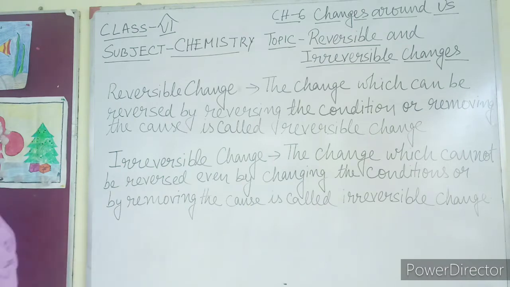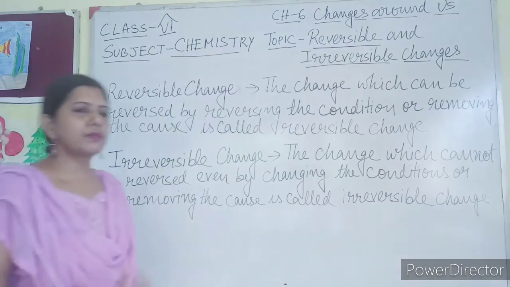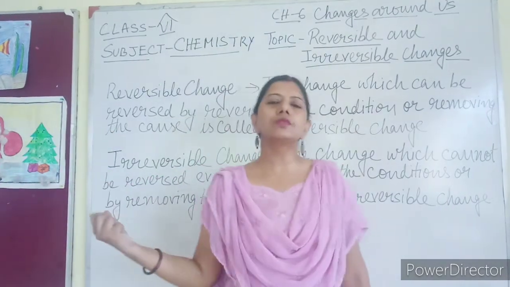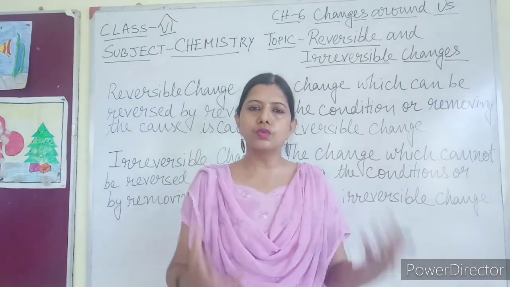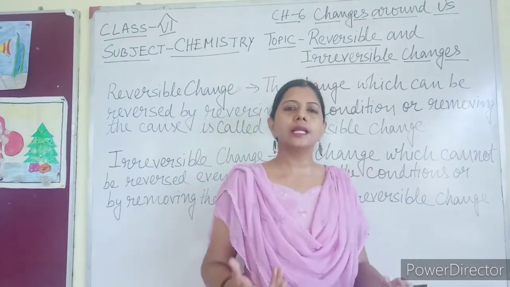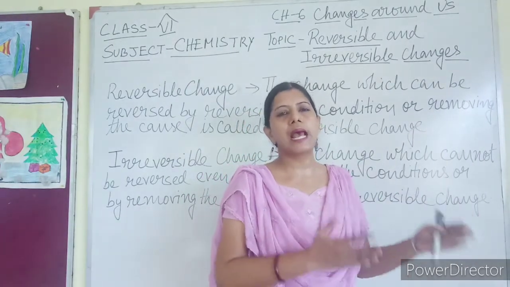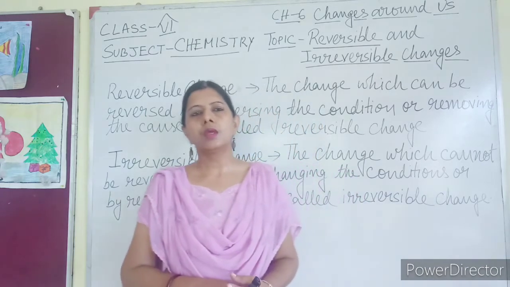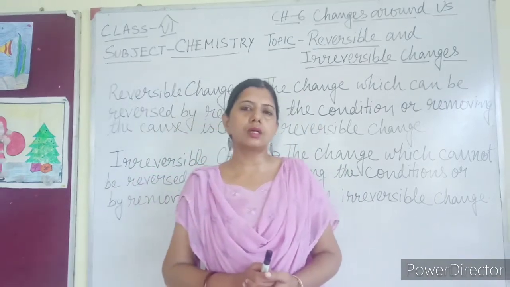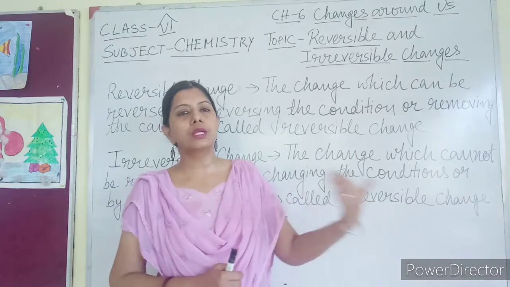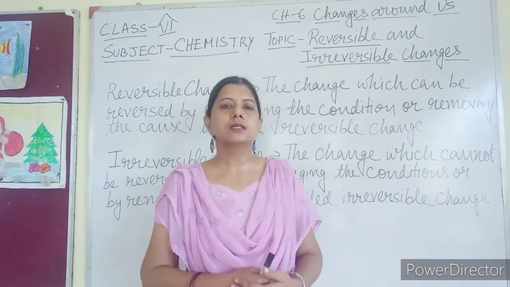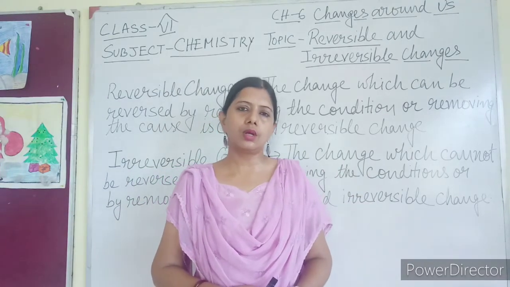Again, whether you remove the condition or remove the cause, the change cannot be brought back into its original form. Once the change has occurred, you cannot get back the original substance in which the change has occurred.